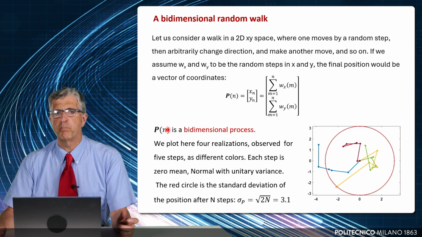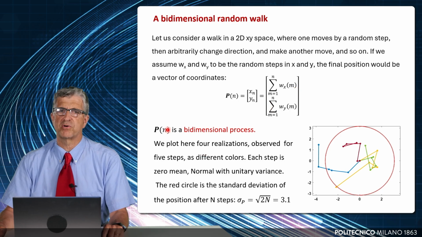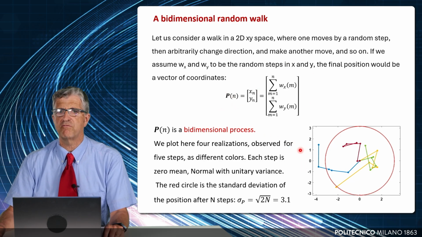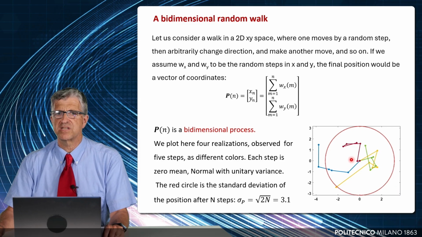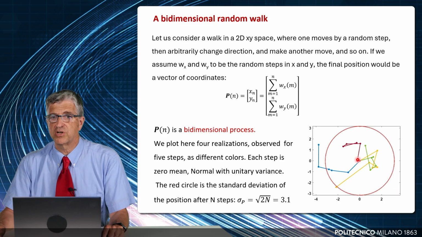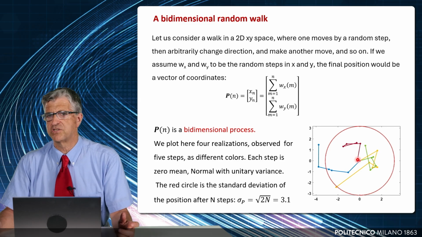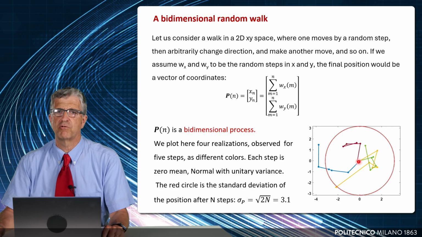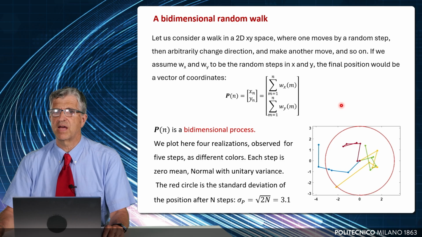And we can compute, for example, statistics of the process. Here again, if we compute the value of this process after n steps, the mean value is 0. So it means that if we ask what is the most probable position in which we find the drunk man, it is 0. But of course, we don't find him exactly there. We find him within some uncertainty around 0. And this uncertainty can be modeled, for example, by the variance.